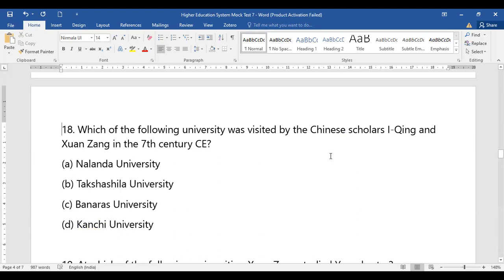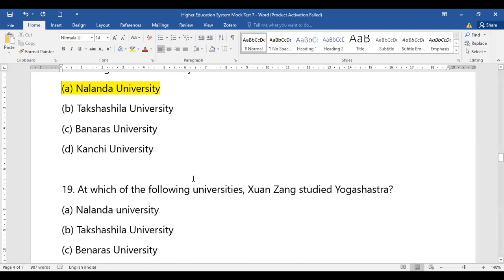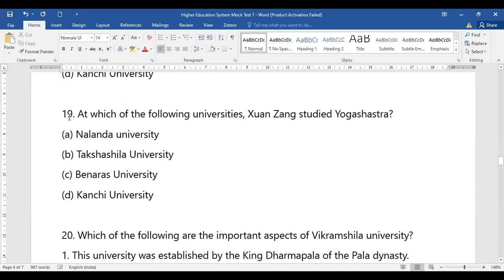So which university did they visit? Whether they visited Nalanda University, Takshila University, Banaras University or Kanchi University. So which of the following universities was visited by the Chinese scholars? You have to identify the university. For question number 18, the university visited by these Chinese scholars was none other than Nalanda University.